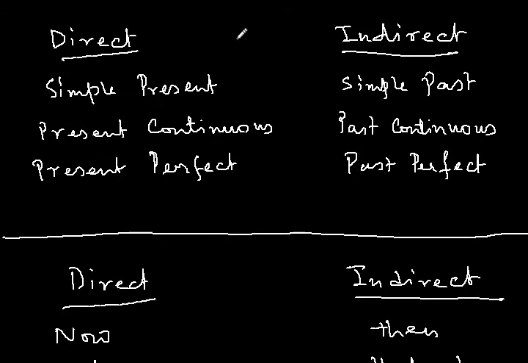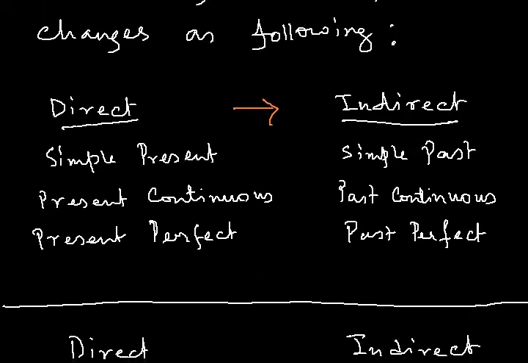Direct to indirect. When the second part is in simple present tense, in indirect speech it will become simple past. Present continuous becomes past continuous. Present perfect becomes past perfect. So these are the changes that happen when the first part is in past tense. So these things are applicable with the second part. Okay, so we are discussing the second part here.